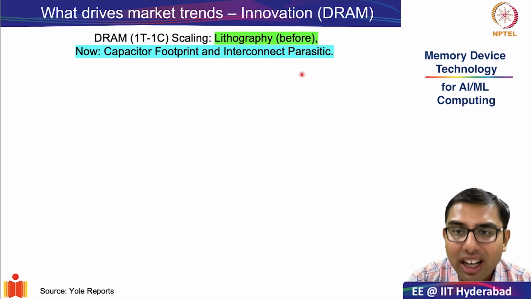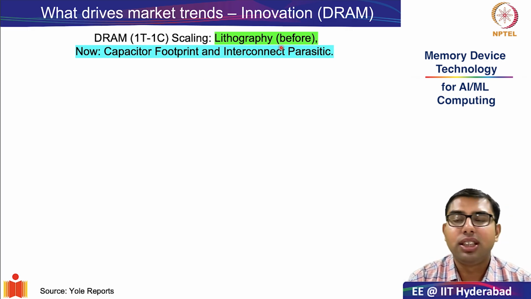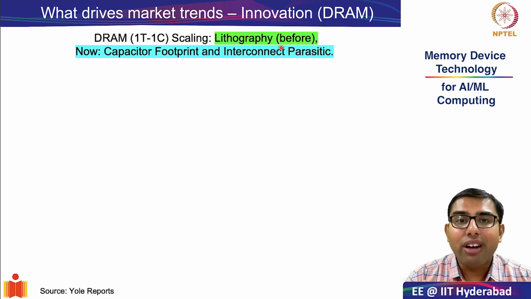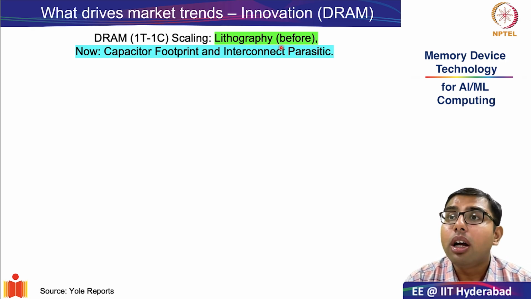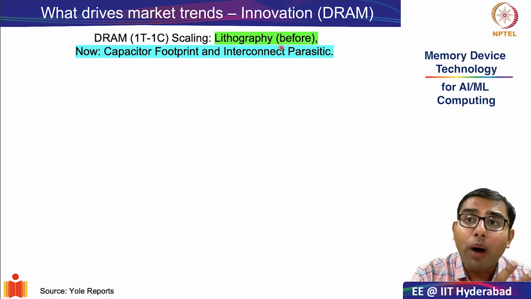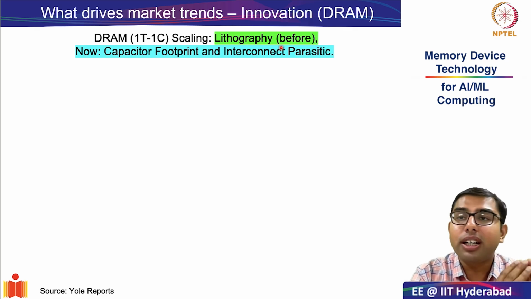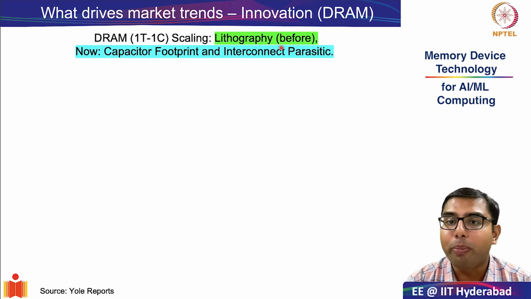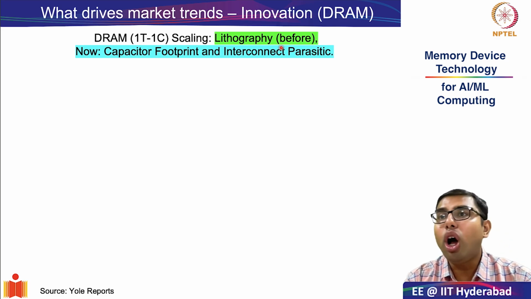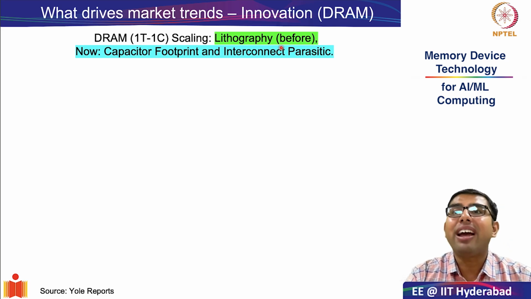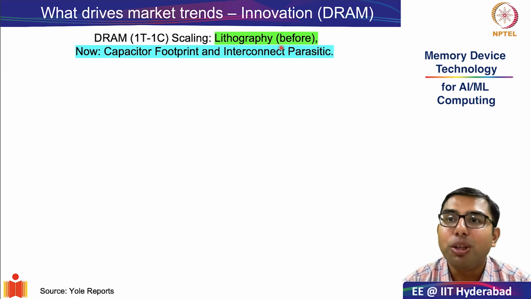However, in current technology nodes, what is driving the scaling of the DRAM cell is the footprint that the one capacitor in the DRAM cell is occupying. This, along with trying to make interconnect parasitics manageable.